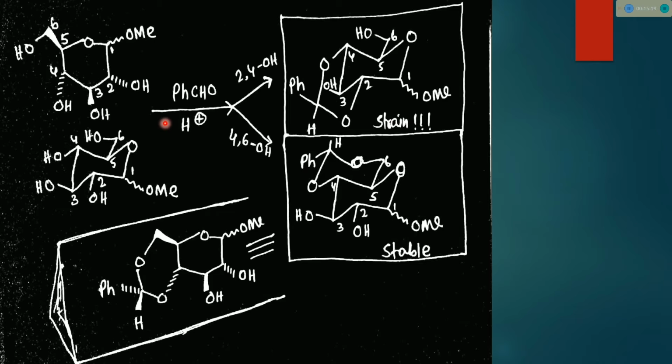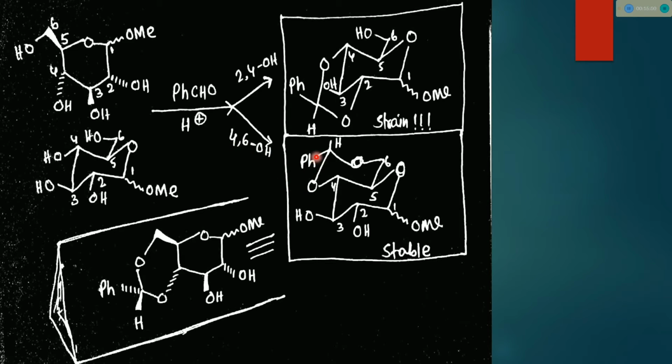Now the hydroxyl groups at 4 and 6 position, 4 5 6, these are also 1,3-diol. So if the 4 and 6 hydroxyl groups react, then see what happens. In the chair form 2 3 4, the 4 hydroxyl group is lower, and the 6 hydroxyl group reacts. If the two hydroxyl groups at 4 and 6 position react,